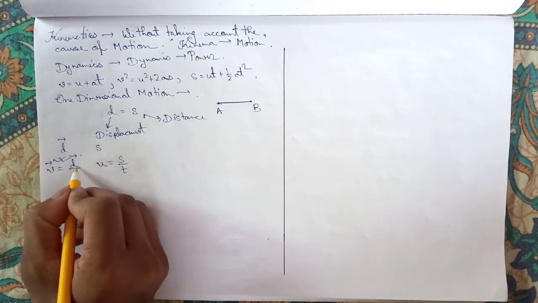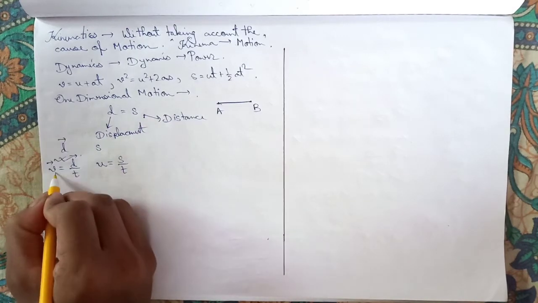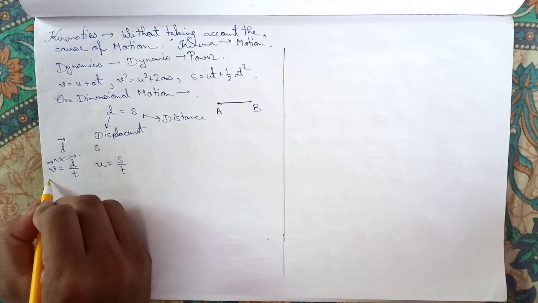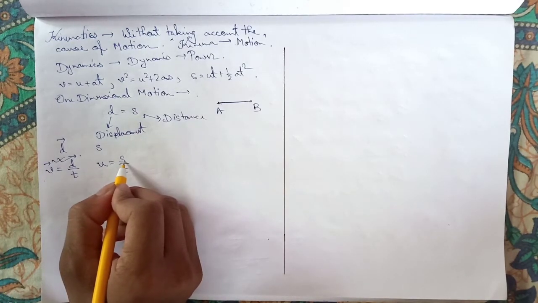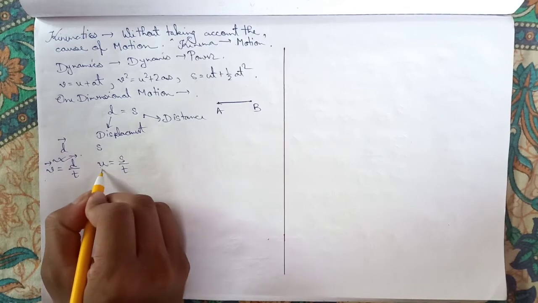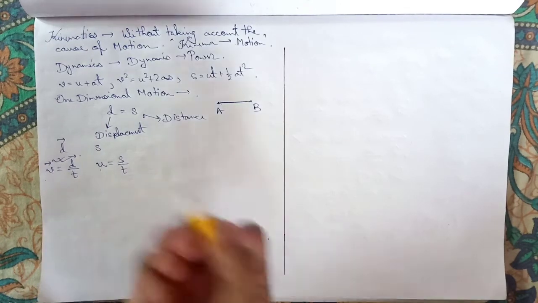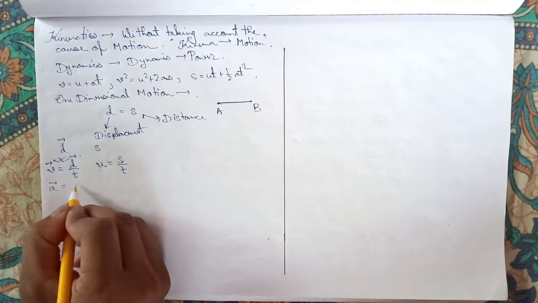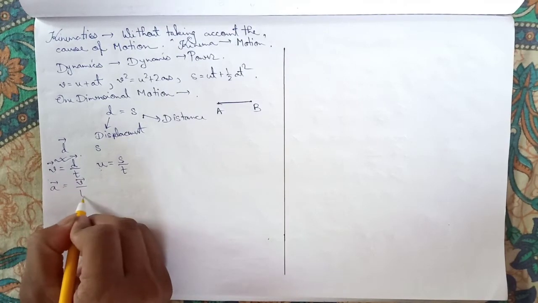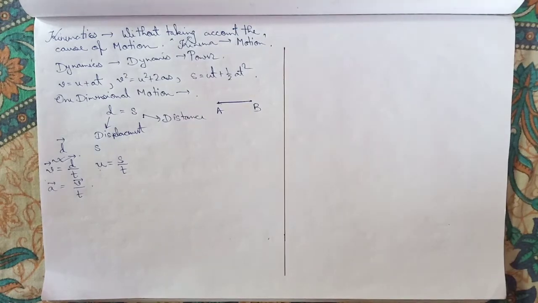As displacement is a vector quantity, velocity also becomes a vector quantity. But as distance is a scalar quantity, speed is also a scalar quantity. Then comes acceleration, which is the rate of change of velocity with time.